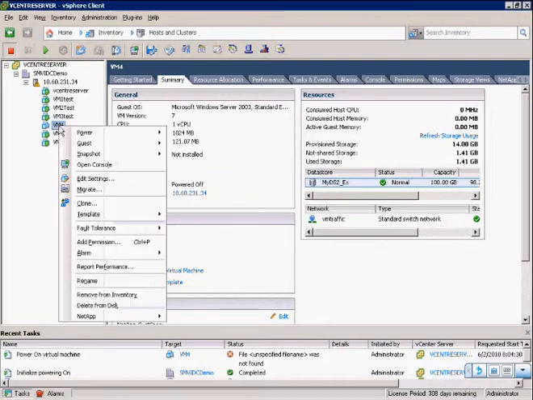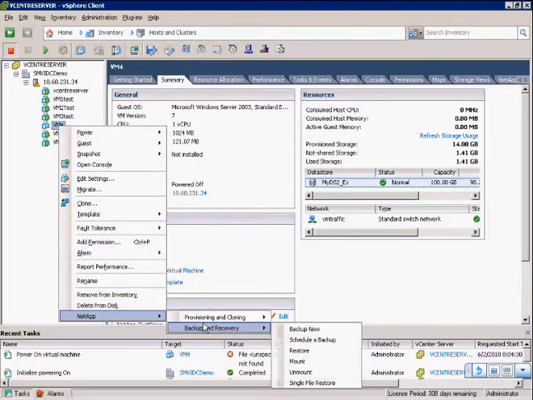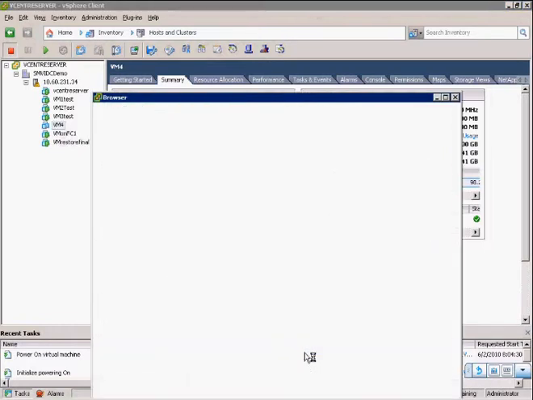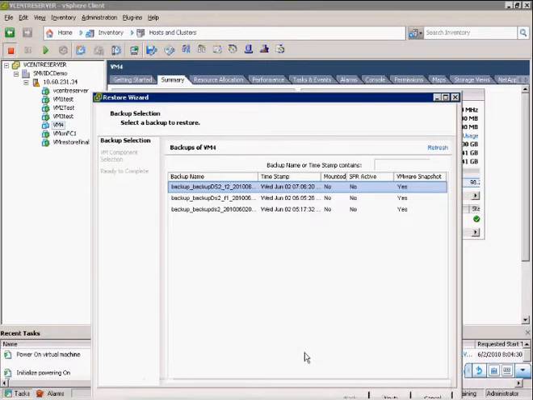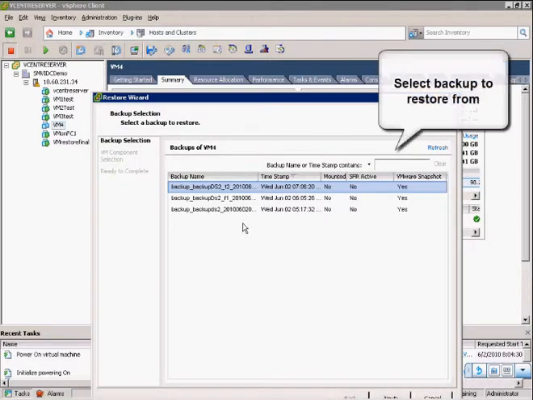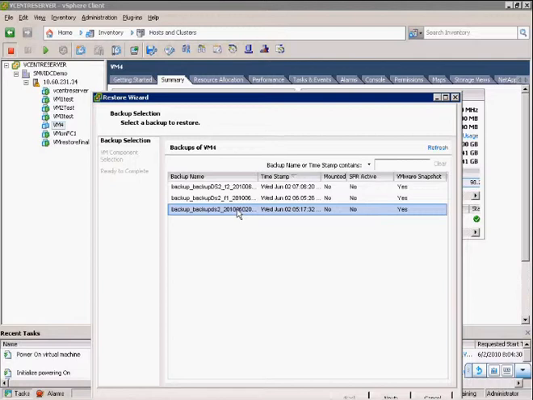You can right-click on the VM, go to the NetApp tab, select the Backup and Recovery option, and select Restore. You will be presented with a list of backups associated with the VM. Select the backup that you want to restore from. Click on Next.